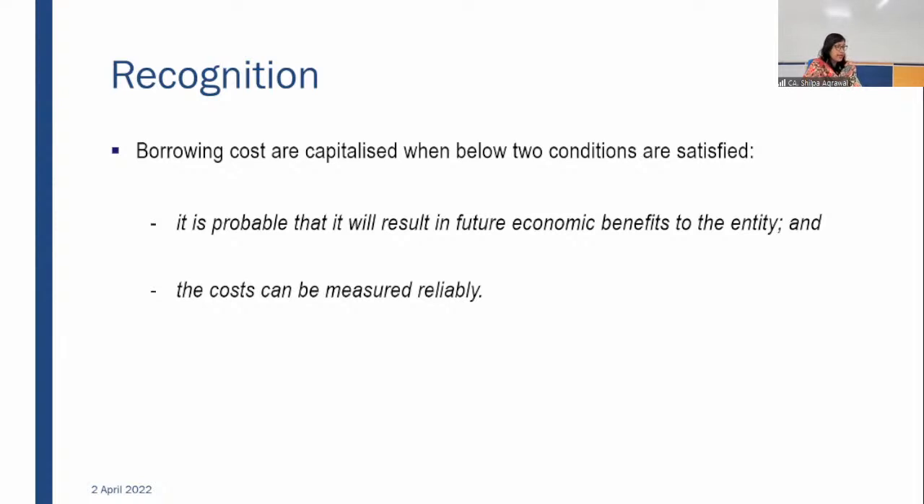Yes, all are present. Good. So now we'll be discussing recognition of borrowing cost. Till now, we discussed the definition of borrowing cost and the definition of qualifying assets. We understood what borrowing cost is and what elements are included in it. Now we'll consider whether we can recognize the borrowing cost or not. So when should we recognize the borrowing cost? Cost should be recognized when it is directly attributable to the acquisition, construction, or production of a qualifying asset.